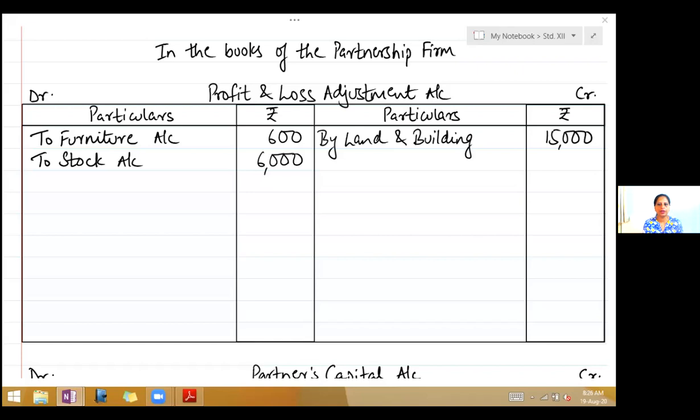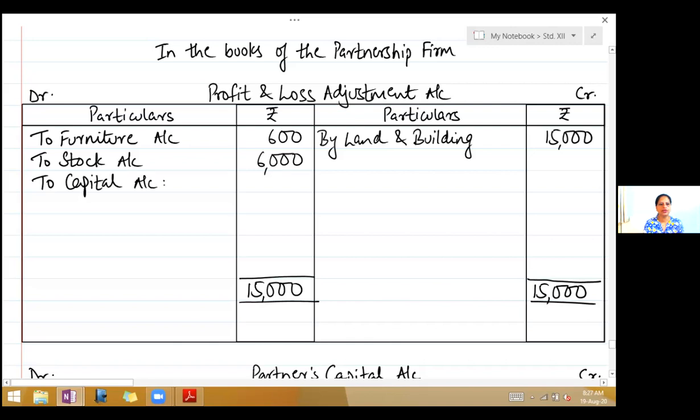So close profit and loss adjustment account, the credit side being greater, take the total of the credit side 15,000. Write it on the debit side. Now write on the debit side to capital account.